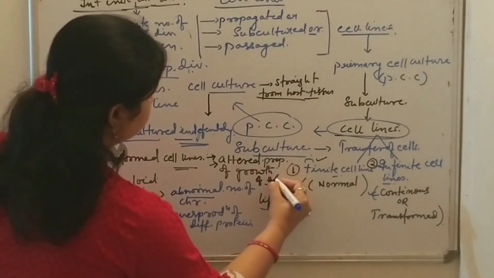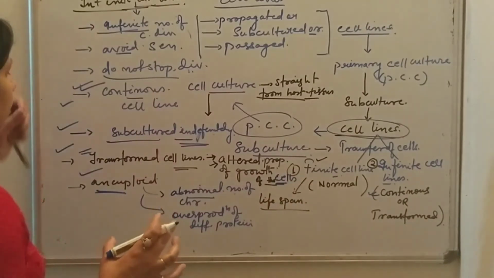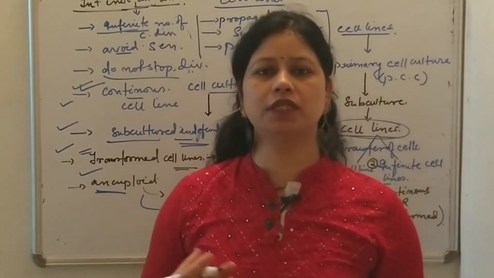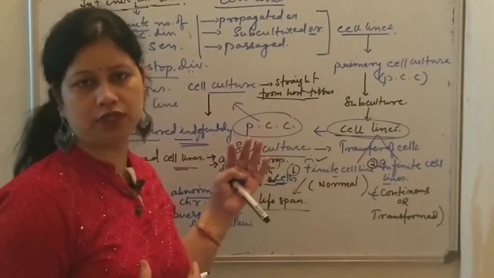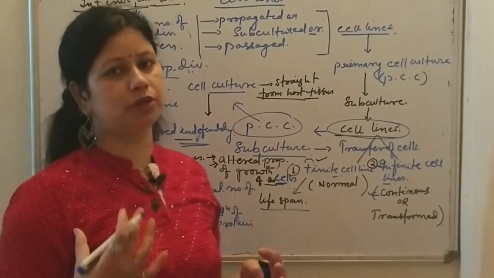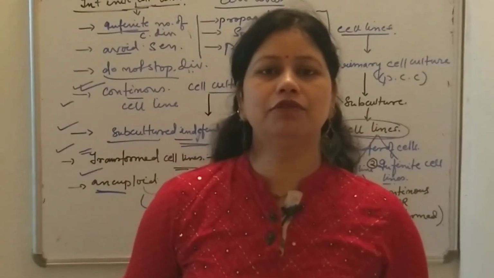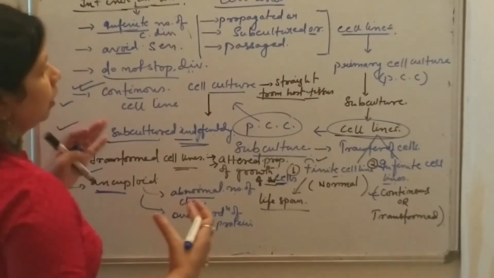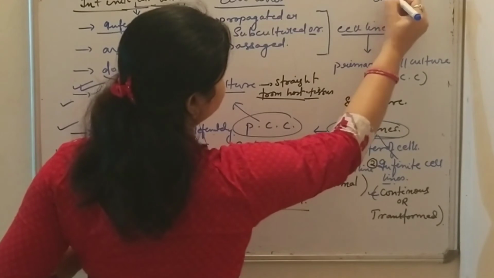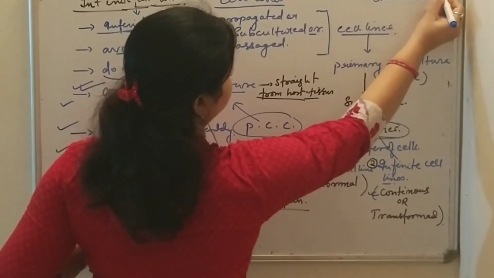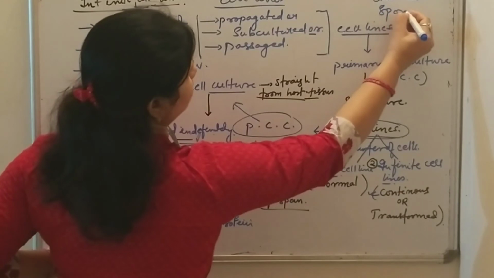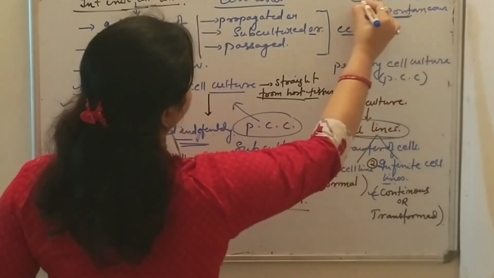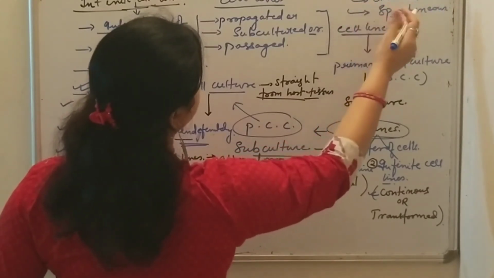Now the question arises: how do these cells become transformed? I have answered why they are known as transformed cell lines, but the question must be coming to your mind why transformation takes place. These transformations can be due to chemical carcinogens, and they can also be spontaneous.